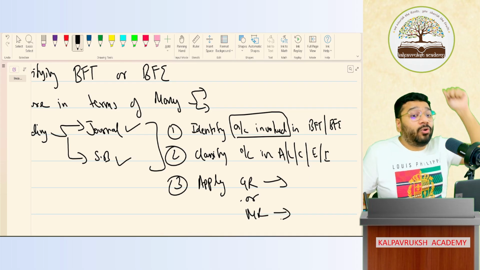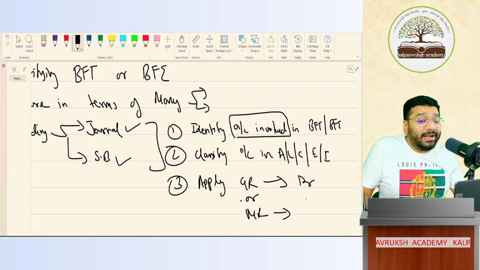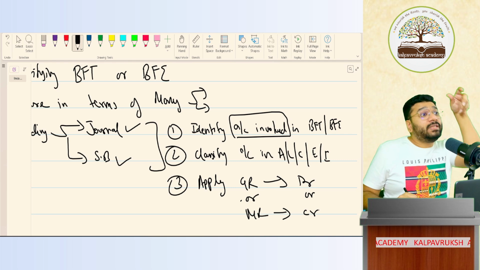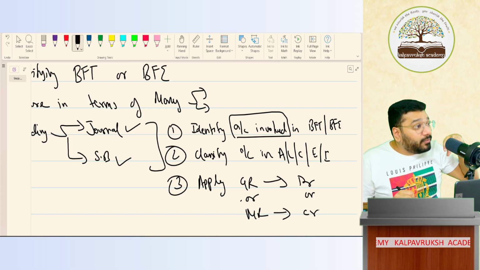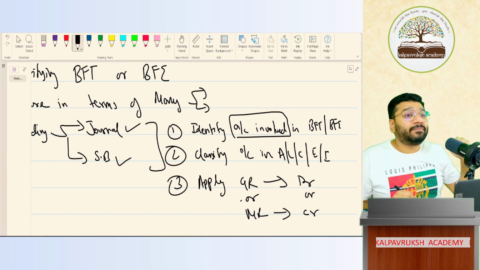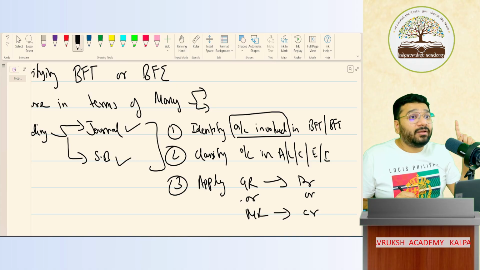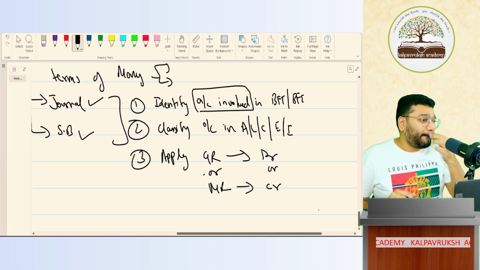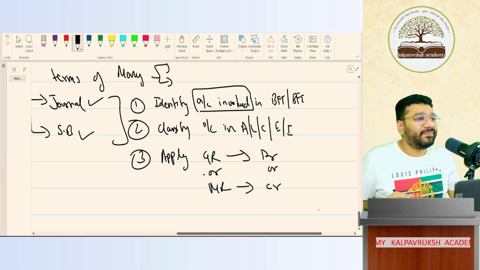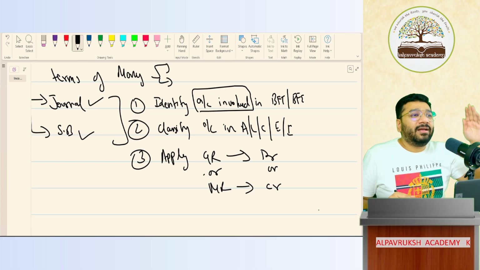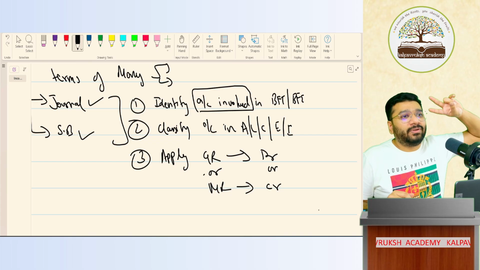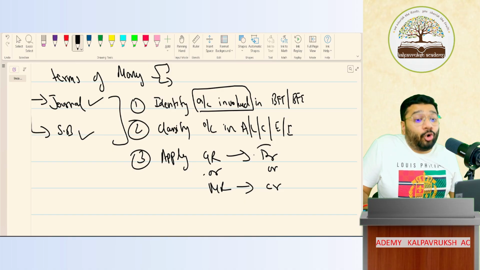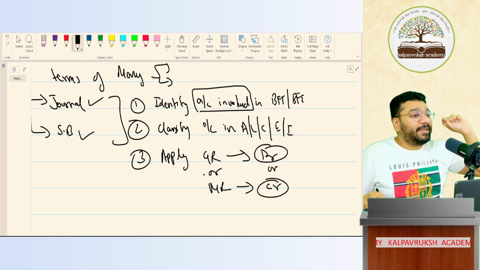to decide. Why are we applying the modern or golden rule? To decide which account should be debited and which account should be credited. Got it, not got it? So the golden rule will tell you this account debit, this account credit. Or the modern rule will tell you this account you debit, this account you credit. So in a transaction, how many debits should be there, how many credits? If there are 4 accounts, 2 debit, 2 credit, there can be multiple debits, multiple credits. But the total of the debit and the total of the credit should be the same. Got it, not got it?